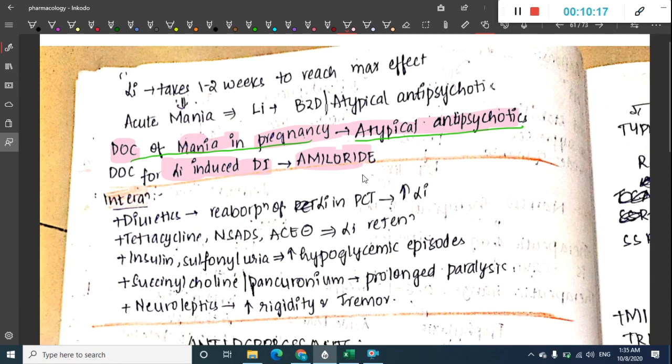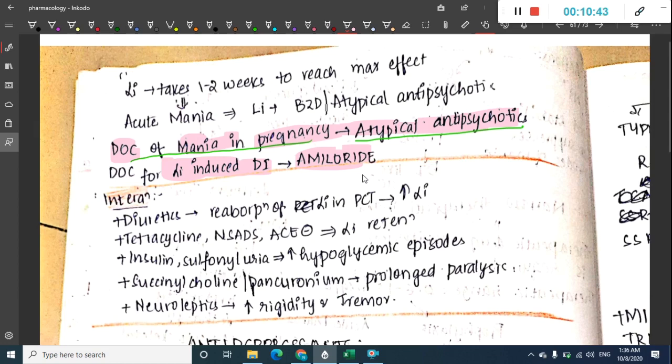Then what are the interactions? If lithium is used along with diuretics, the diuretics cause resorption of lithium in the proximal convoluted tubule, and thus lithium levels are increased. When used along with tetracyclines, NSAIDs or ACE inhibitors, lithium retention is noted.